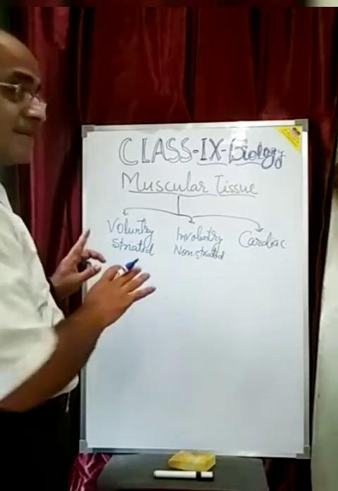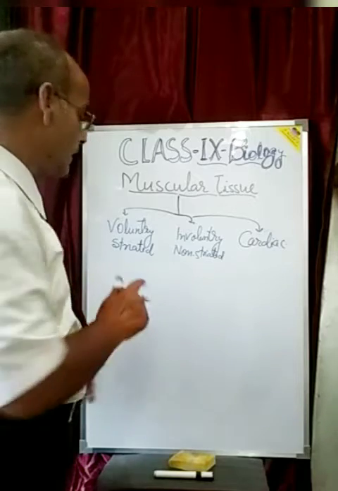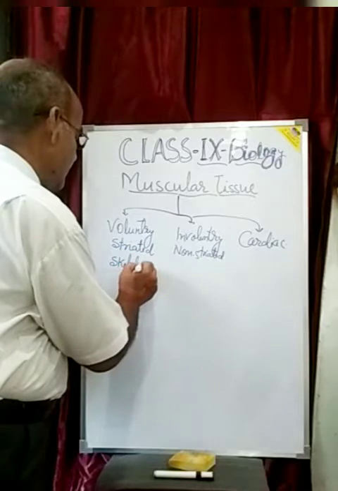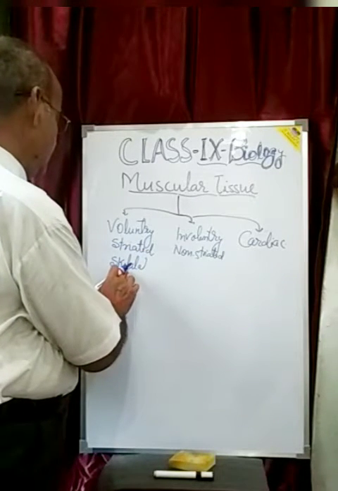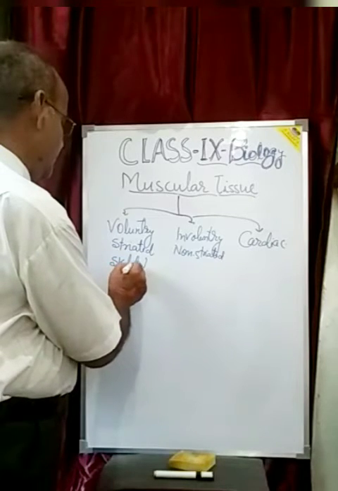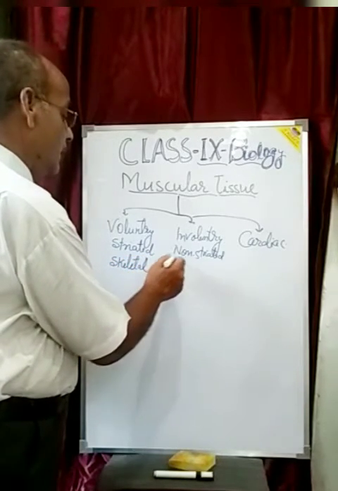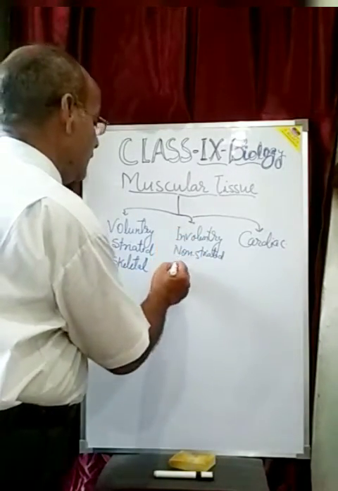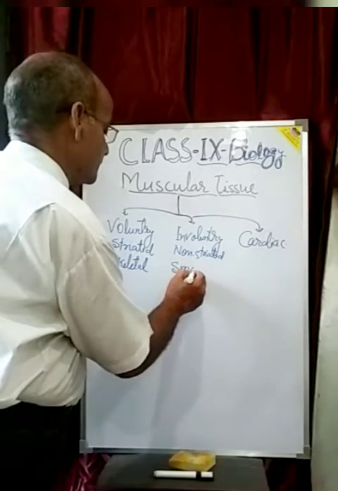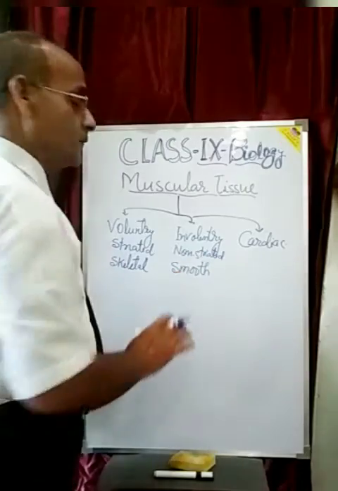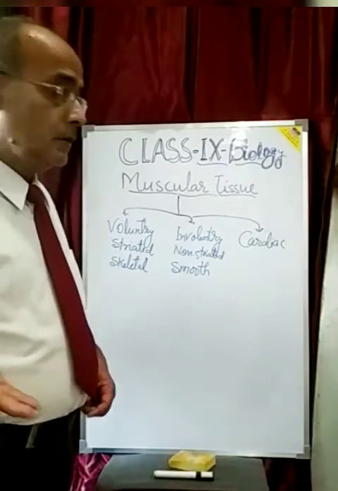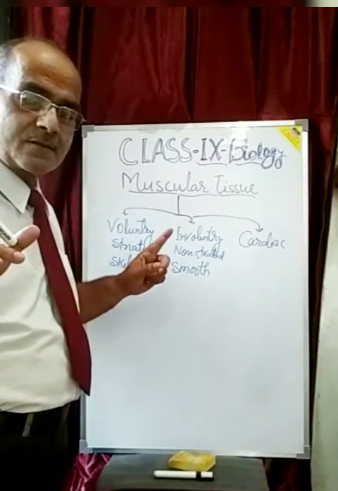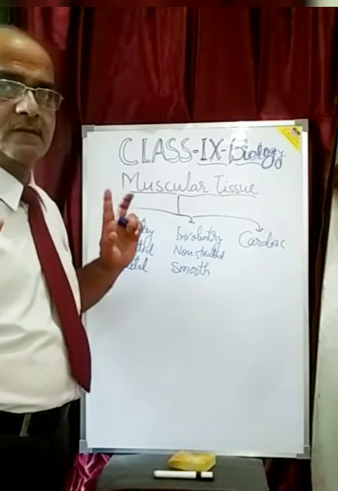Voluntary and striated muscles are also called skeletal muscles, and involuntary or non-striated muscles are also called smooth muscles. So whenever the term smooth muscle is in front of you, you will understand that it is the non-striated muscle and the involuntary muscle.